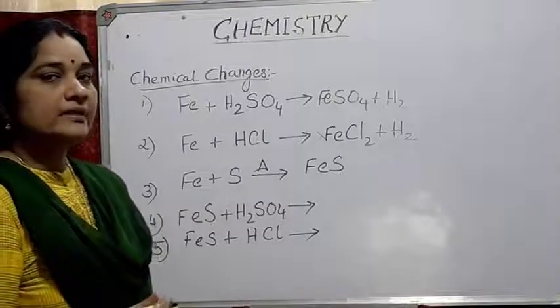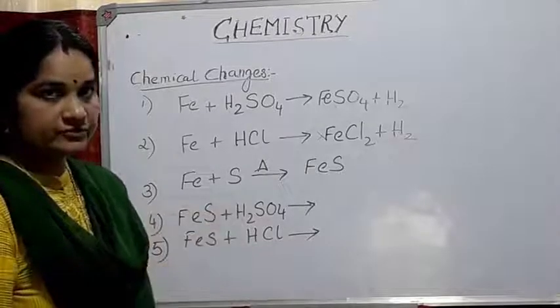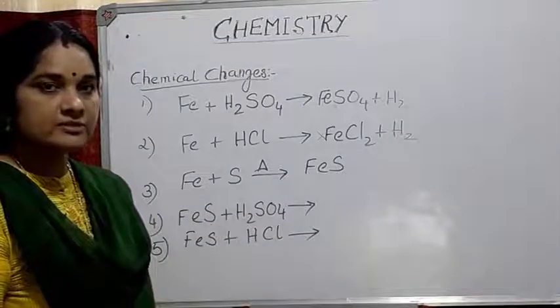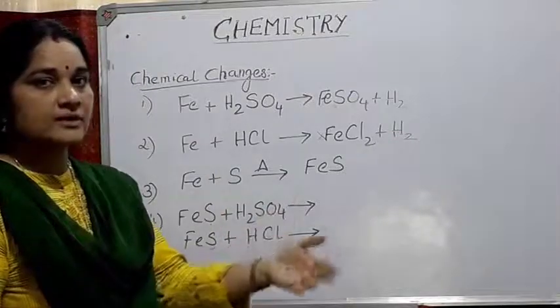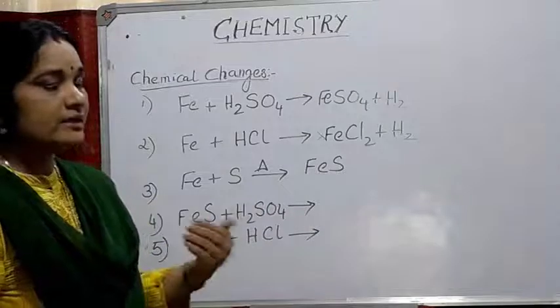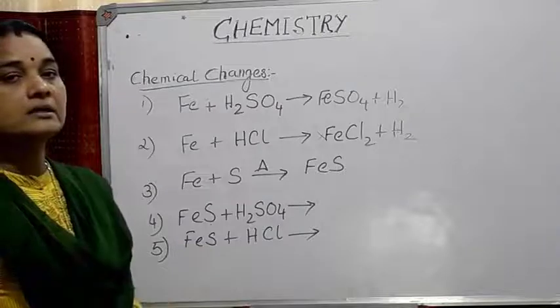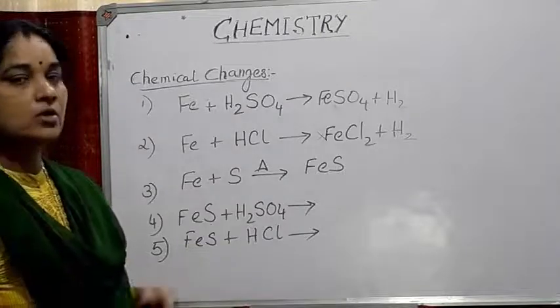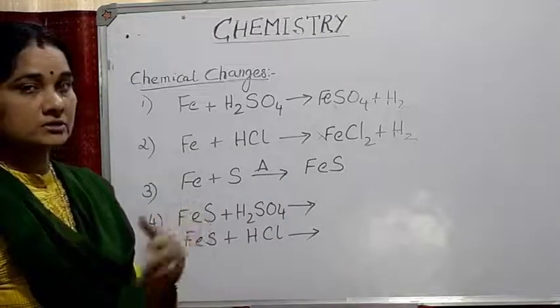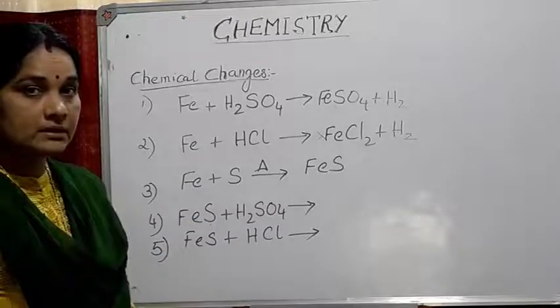So we had learned about the different classes of classification of elements into metals, non-metals, metalloids and noble gases. Now let's see chemical changes, what we had studied. I told you what can be produced when iron combines with sulfur, or in the presence of an acid.